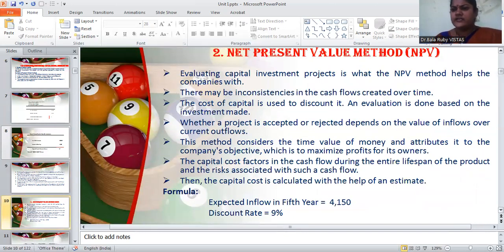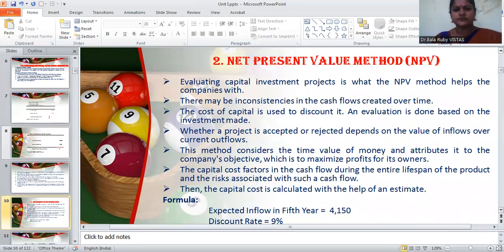Now, we will discuss the second method, that is the net present value method. Briefly, we call it NPV. What is NPV? NPV is the net present value method. Evaluating capital investment projects is what the net present value method helps companies with.